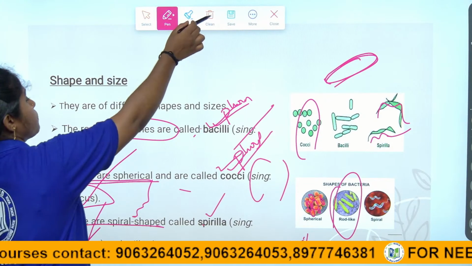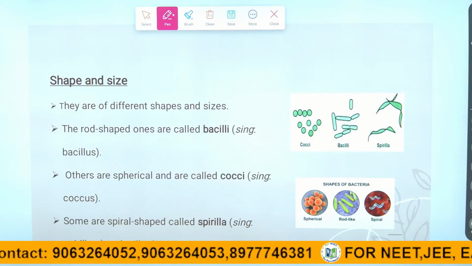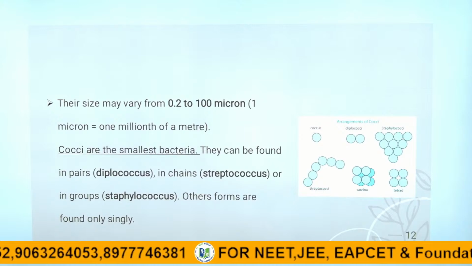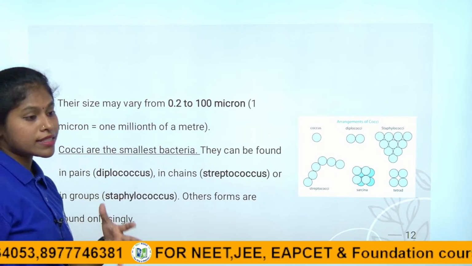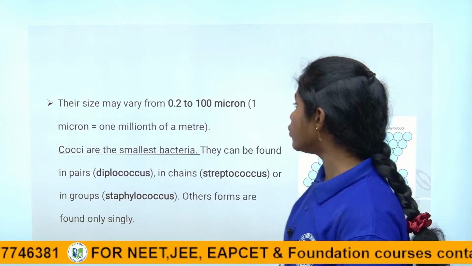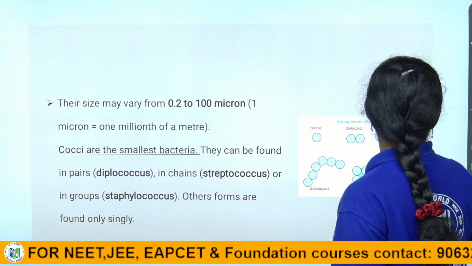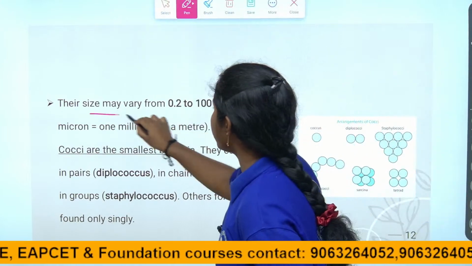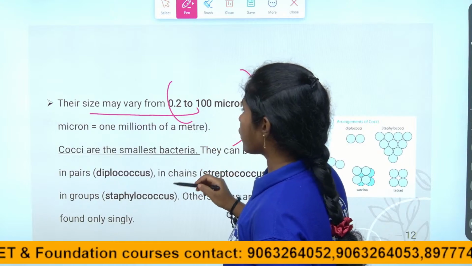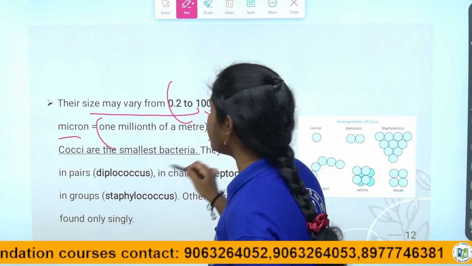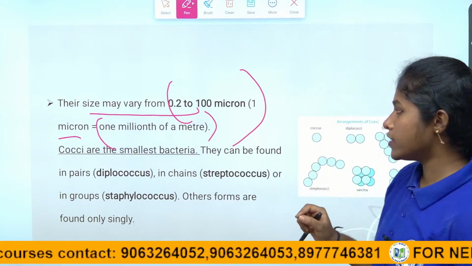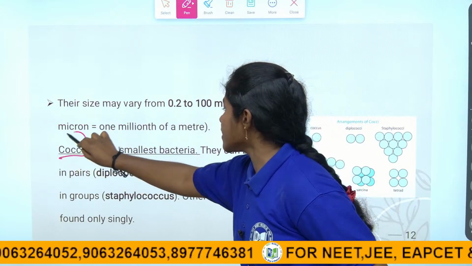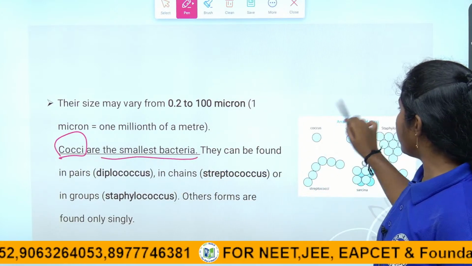Now, according to shape and size, what is the size of the bacteria? Their size may vary from 0.2 to 100 microns. One micron is equal to one millionth of a meter, children. So cocci, which are the smallest among them, are the very smallest bacteria.